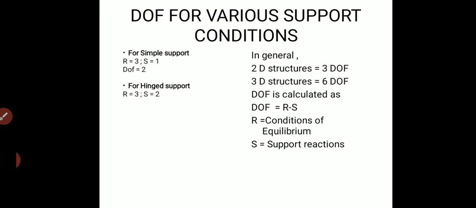Therefore at each end the degree of freedom for a hinge or pin support will be r minus s, that is 3 minus 2, equal to 1.